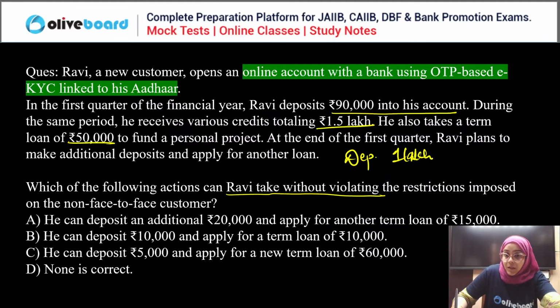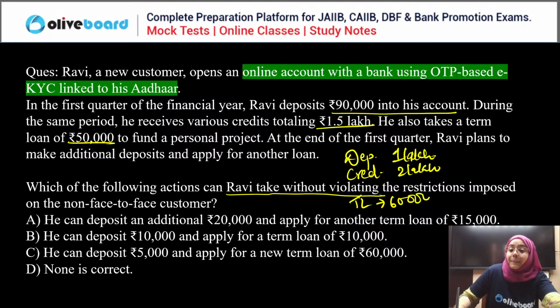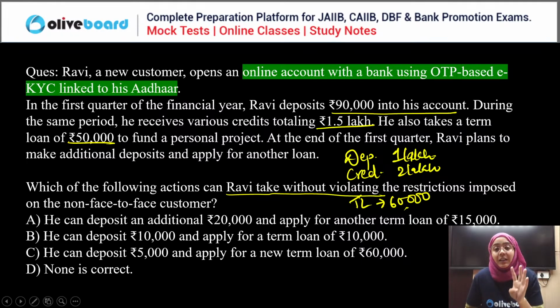Second, your credits cannot exceed 2 lakhs, and you are eligible for a term loan of rupees 60,000. These are the three main restrictions for an OTP based online eKYC customer. Now let's see.